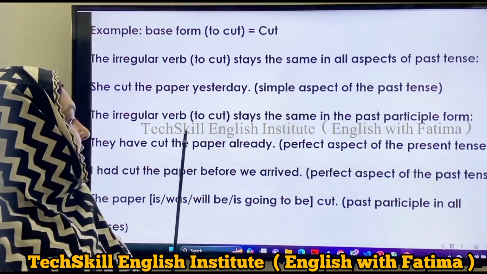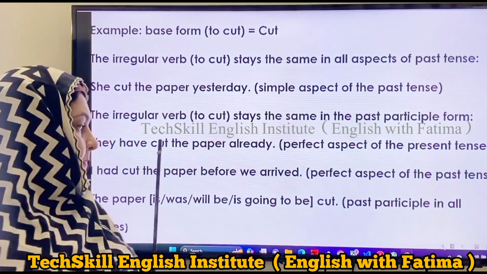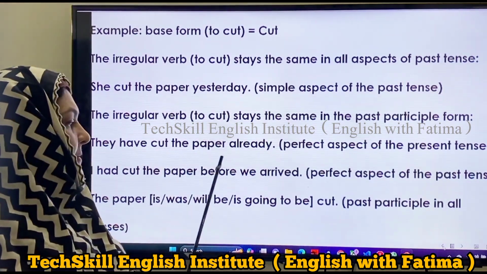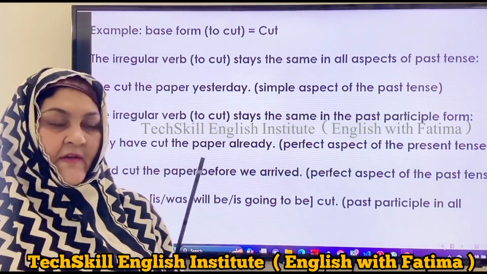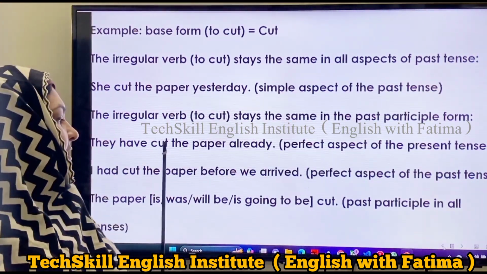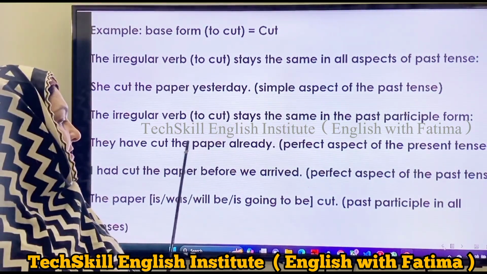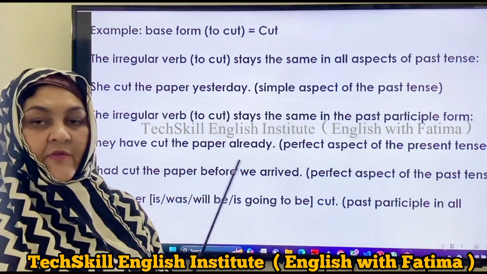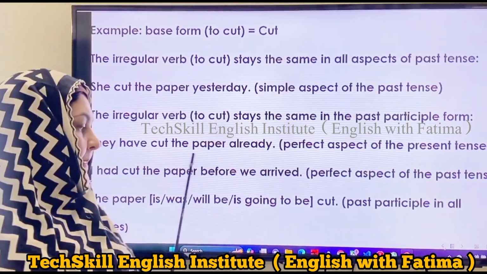The irregular verb to cut stays the same in the past participle form. They have cut the paper already. Perfect aspect of the present tense. Why do we say it's perfect? Because it's using have. They have cut the paper already. So this is present perfect tense.